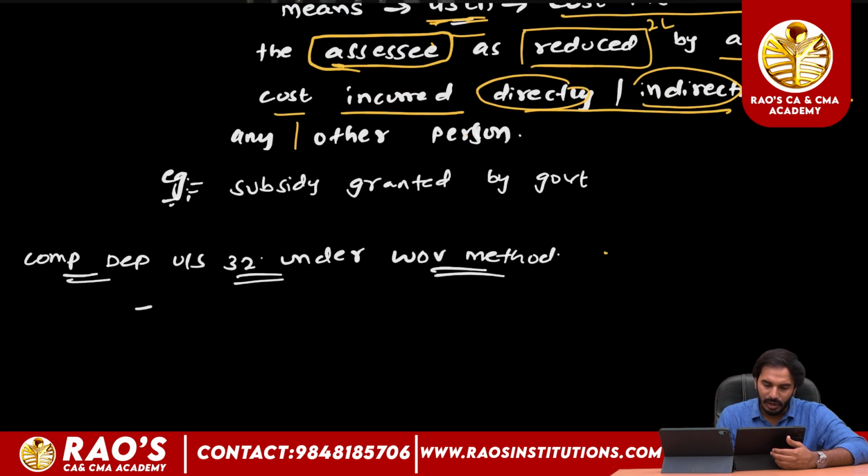Next, how we will compute the depreciation under WDV method. In the WDV method, how should we calculate depreciation, sir?